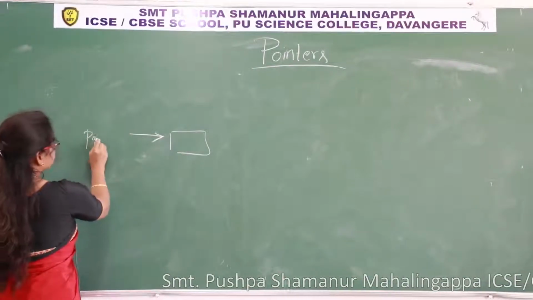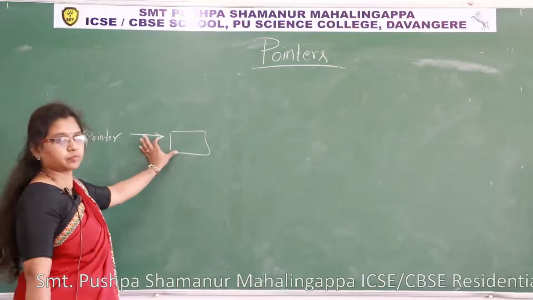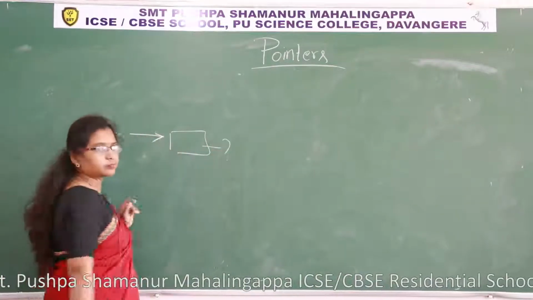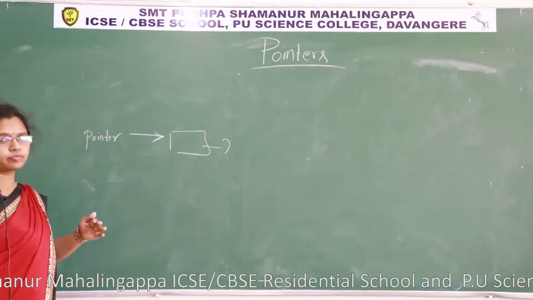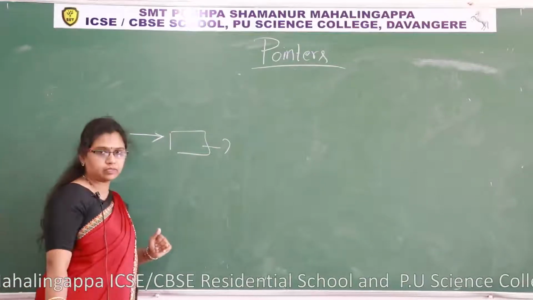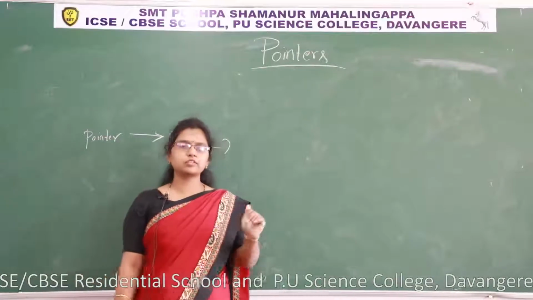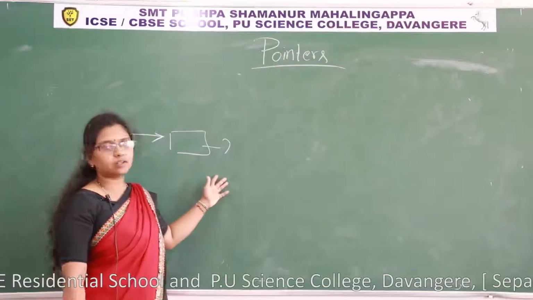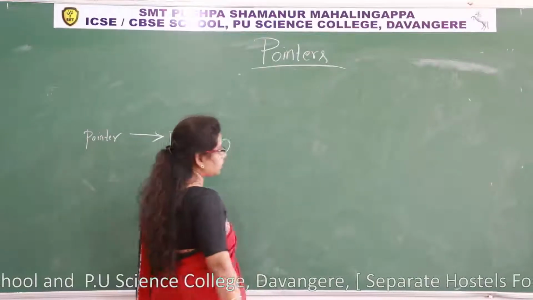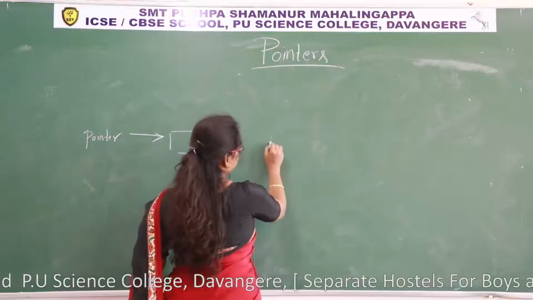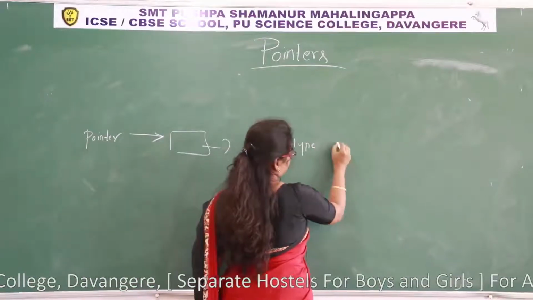So let us consider this is a pointer. This pointer points to something, but what is it? See here. Let us come to the basic things of the programming language. Variables, isn't it? C++ tokens. Variables, identifiers, keywords, these are all tokens of the language. If I consider a variable, how to declare a variable? Using data type and variable name.